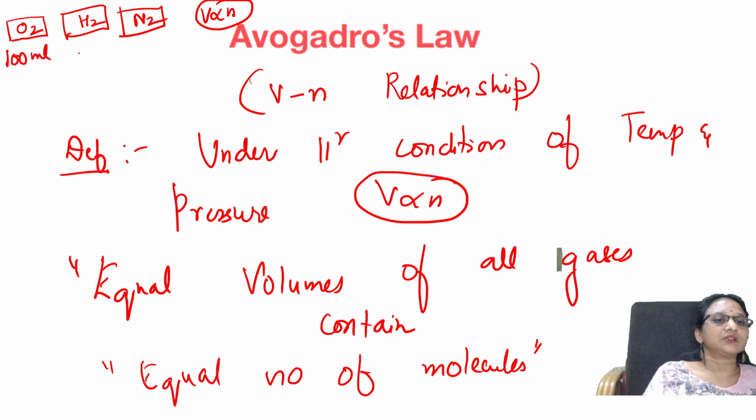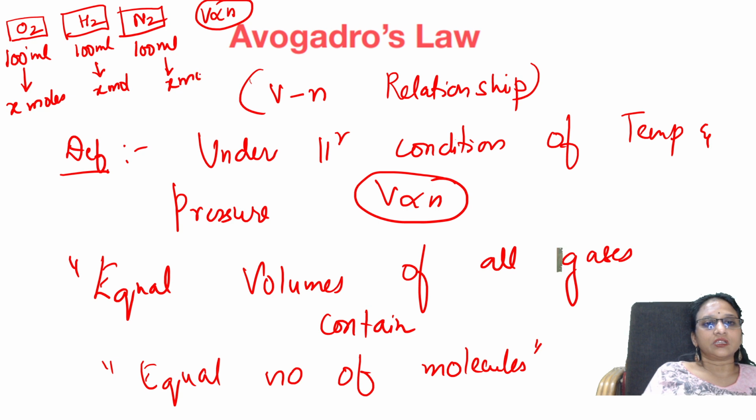This is 100 ml, this is 100 ml, this is also 100 ml. So this also contains X moles, this also contains X moles, this also contains X moles. So when the volume is taken equal, it contains the same number of moles. Basically this N is X.